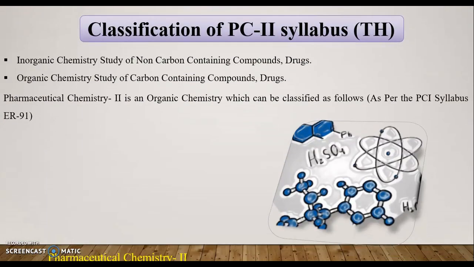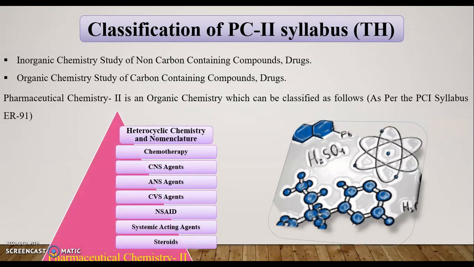So we look towards the PC second syllabus. If we classify the syllabus, this diagram contains the classification of our PC second syllabus.